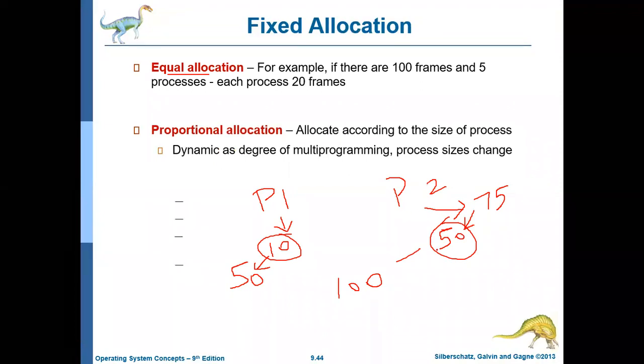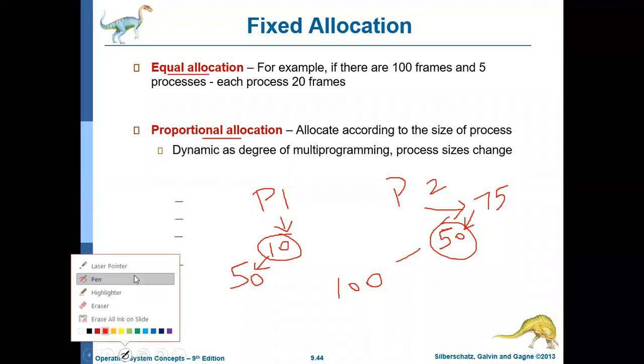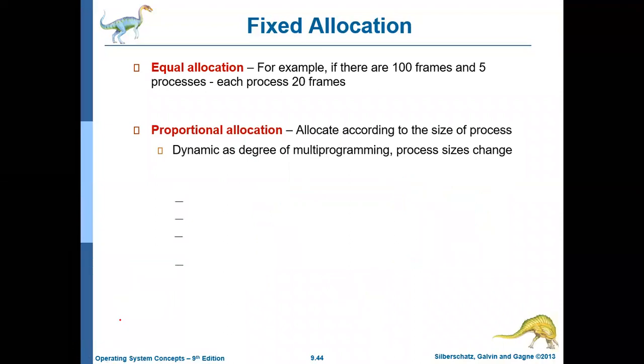Because of that, the proportional allocation scheme suggests that don't allocate the frames equally to all the processes, rather allocate proportionally, depending on how many pages the particular process may need. Depending on that, we can allocate the frames. So how it is allocated, let us discuss that.